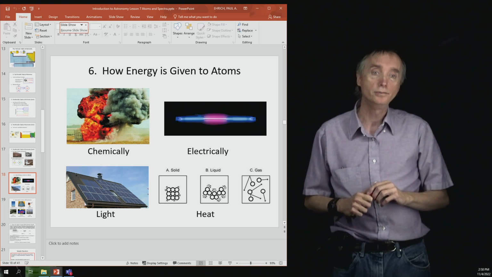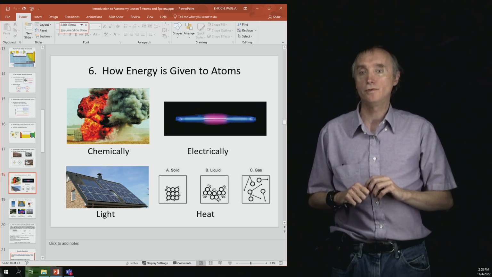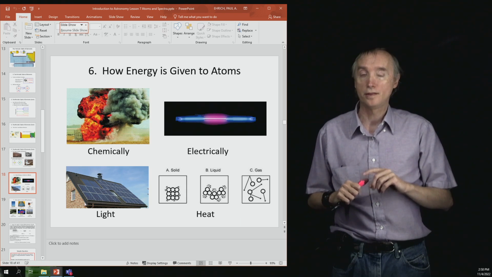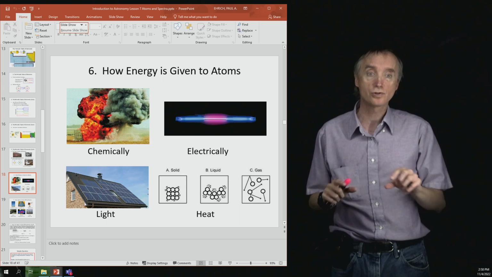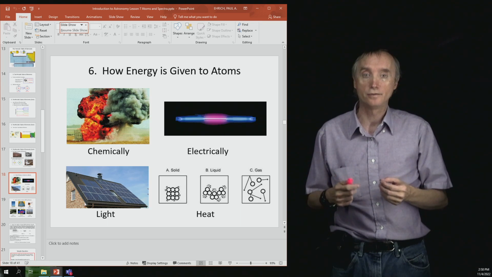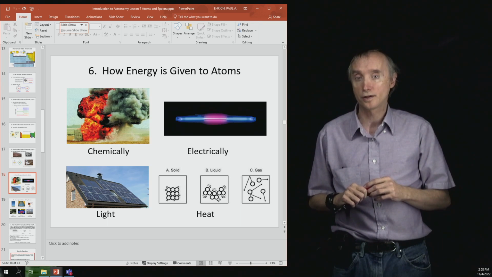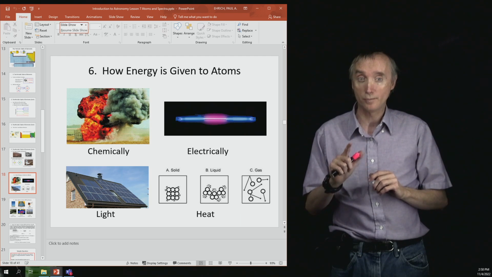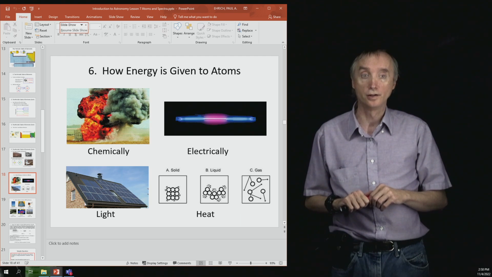The second one is what would happen if you take atoms and strike them with electricity. That's a picture of a glass tube that has a certain amount of gas in it, and you're hitting it with electricity and causing it to glow. We will be coming back to that one a little bit later.